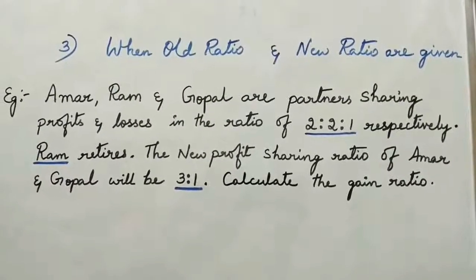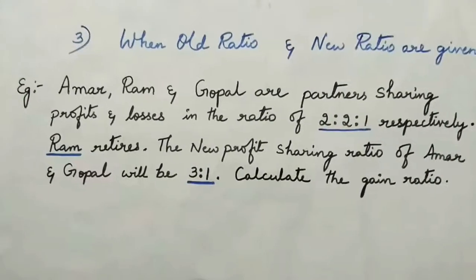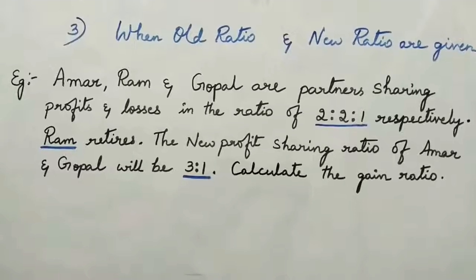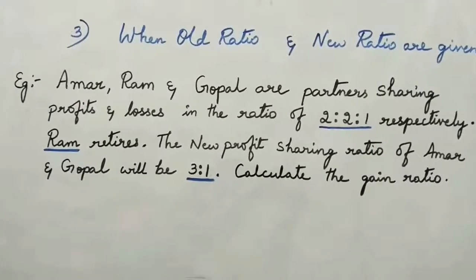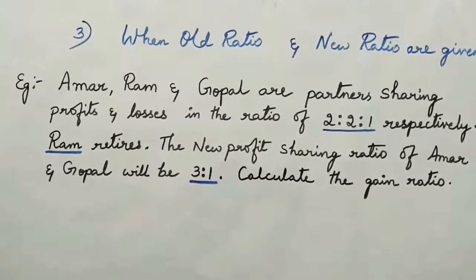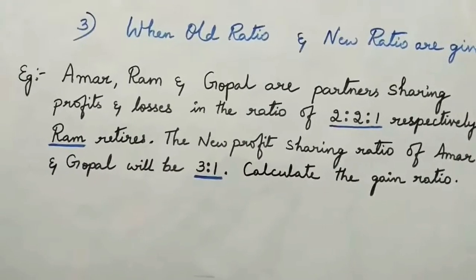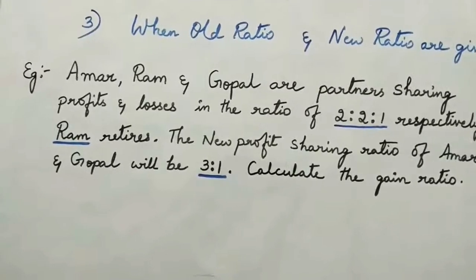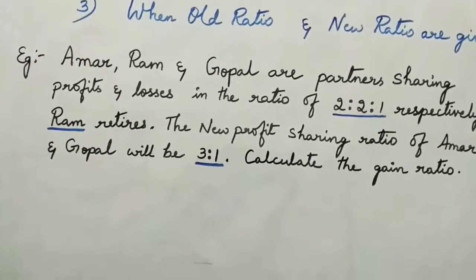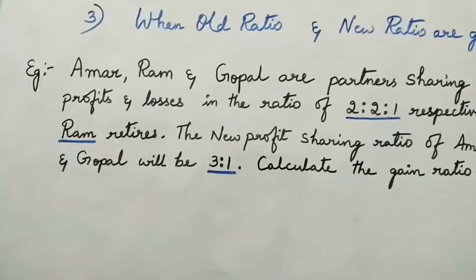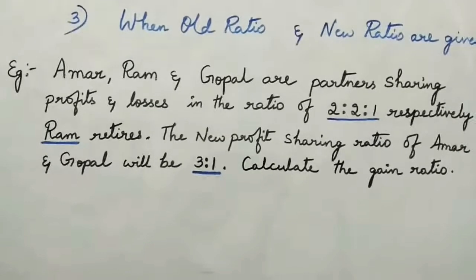Now coming to case 3, when the old ratio and new ratio are given, how are we going to calculate the gain ratio? Example: Amar, Ram and Gopal are partners sharing profits and losses in the ratio of 2:2:1 respectively. Ram retires. The new profit sharing ratio of Amar and Gopal will be 3:1. Calculate the gain ratio. Now observe what is underlined here. 2:2:1 is the old ratio, and apart from that, the new ratio of Amar and Gopal is given as 3:1. Using this information we are going to find out the gain ratio. So let us see how the calculation goes.